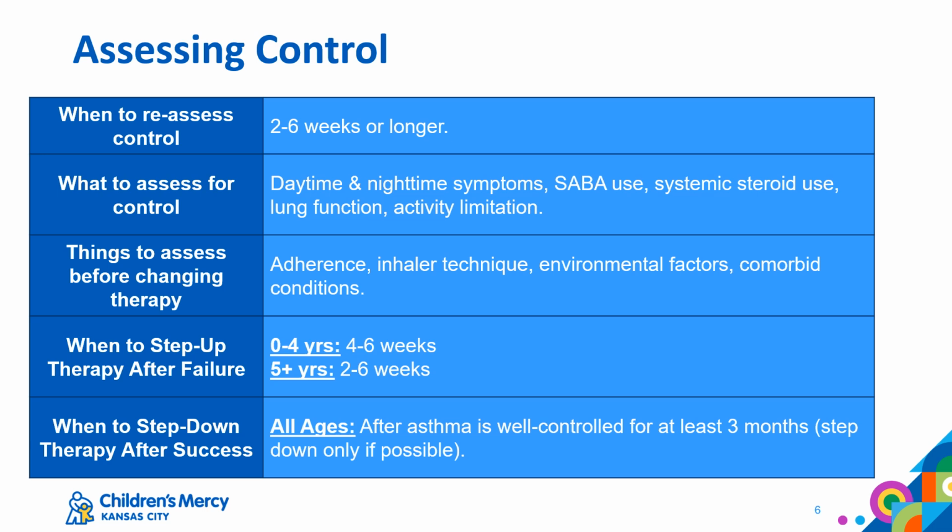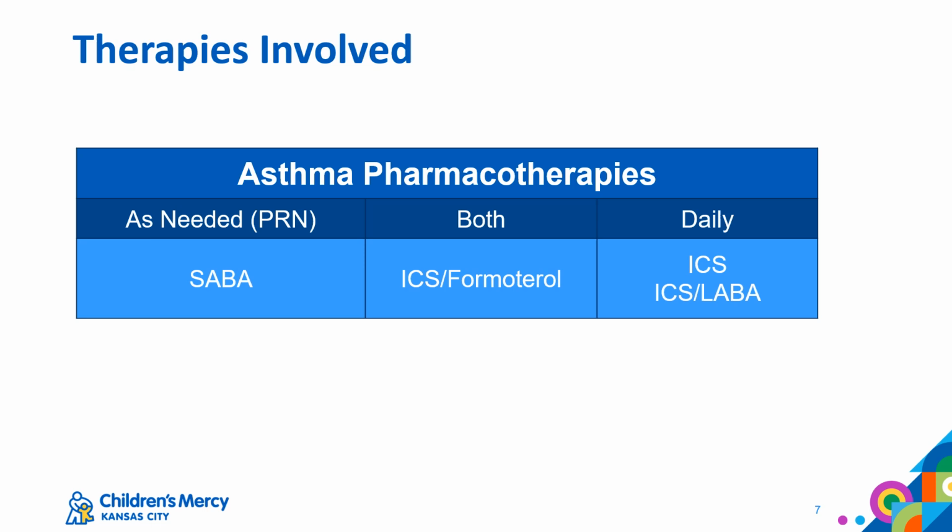But what if their asthma is well controlled at their initial follow-up? Can we step down their therapy? Not quite. No matter the patient's age, we usually don't like to consider de-escalation of therapy until a patient's asthma has been well controlled for at least 3 months. So, when we talk about stepping up and stepping down therapies, there are specific guidelines that help you in your clinical decision making.